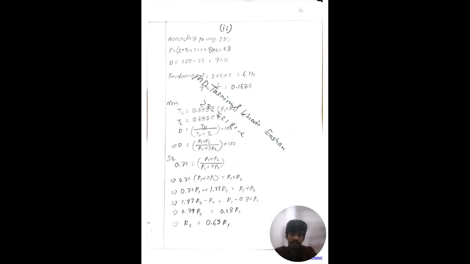Now using the TH, TL and D formulas, we can derive the D formula, which is R1 plus R2 divided by R1 plus 2R2, times 100%. So we can put the value of D which we got from our ID here, and we can get a relationship between R1 and R2.